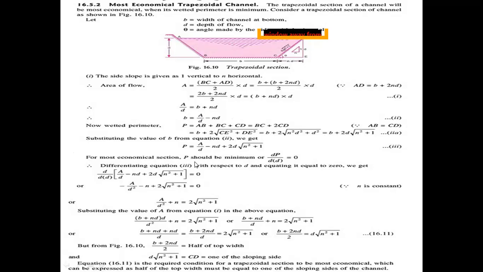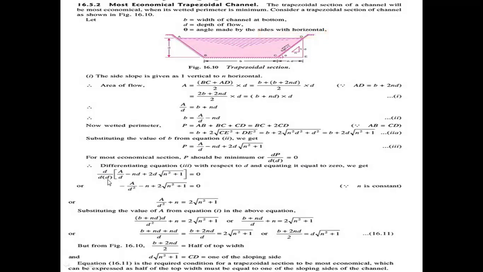For the most economical section, P should be minimum, and that automatically makes the discharge maximum. To get the minimum value, we need to differentiate P with respect to d and set it equal to 0. Here the wetted perimeter is A by d minus nd plus 2d root of n square plus 1, equal to 0.